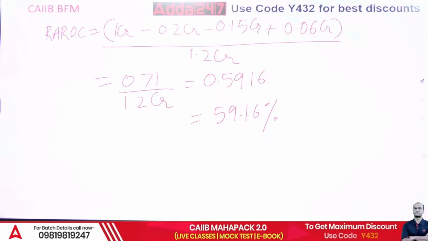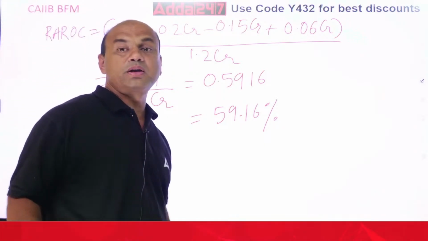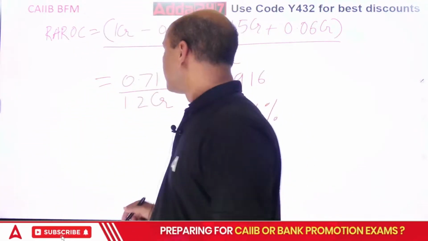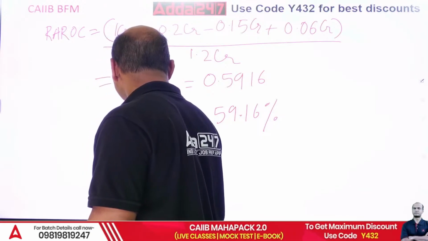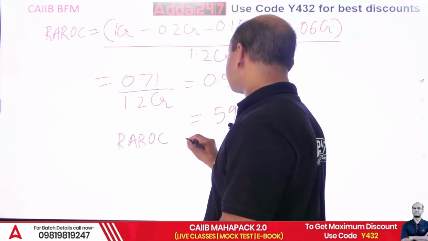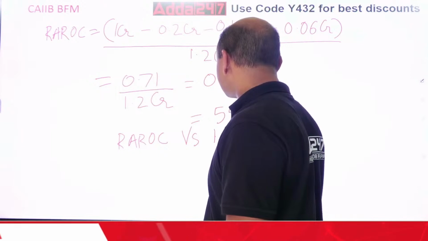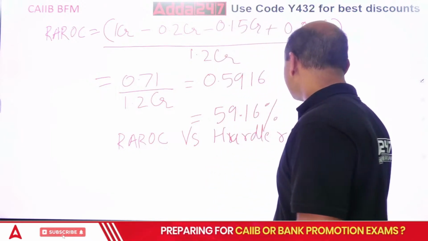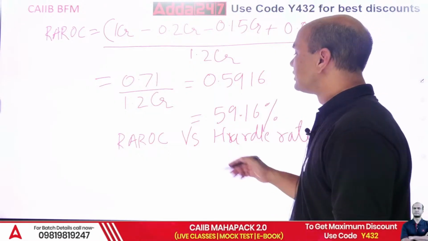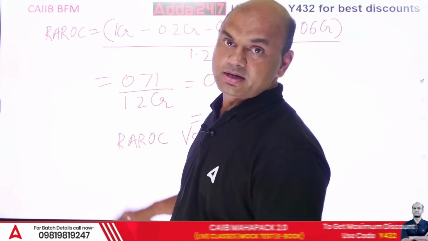I have to compare this RAROC, because only problem solving is not important, you need to understand also. I have to compare this RAROC with the hurdle rate, versus the hurdle rate.